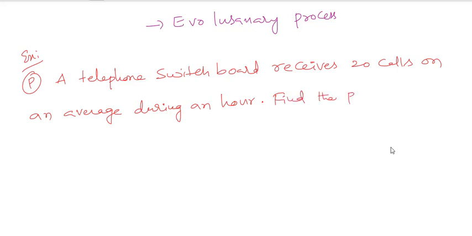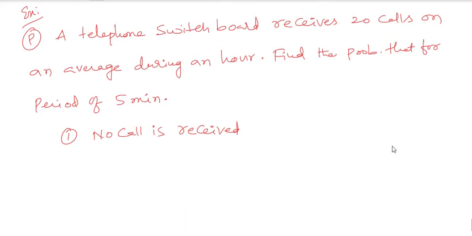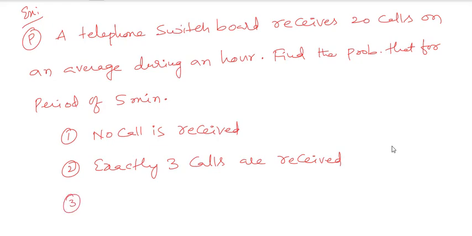Find the probability that for a period of 5 minutes: the first one, no call is received; second, exactly 3 calls are received; and the third, at least 2 calls are received.